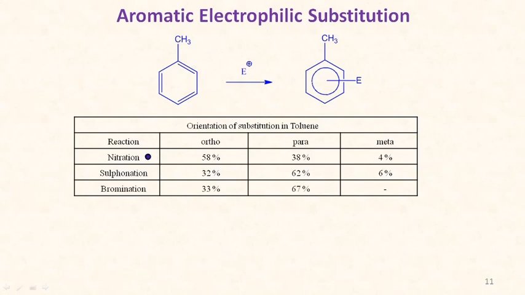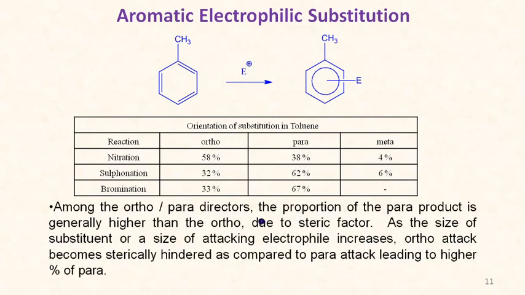But if we go from nitro to bromo, the percentage of ortho decreases, while the para increases, because the steric hindrance at the ortho position increases. Means as the size of the incoming electrophile increases, steric hindrance increases, due to which the percentage of para increases. That is, among ortho and para directors, the proportion of para product is generally higher than ortho, and that is due to steric factor.